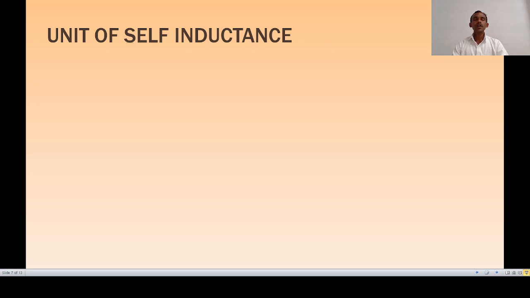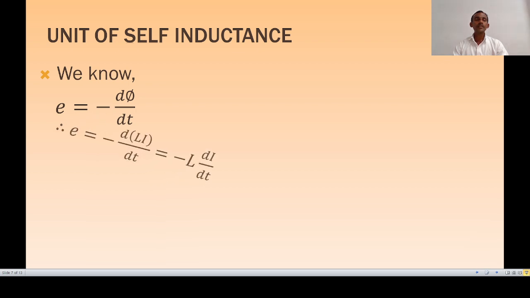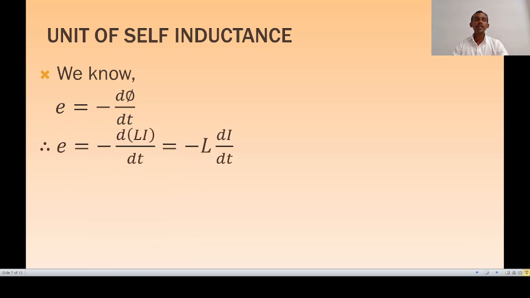Now, unit of self-inductance. As we know, according to Faraday's law, E is equal to minus d phi by dt, and phi is equal to L into I. Therefore, E is equal to minus d by dt of L into I. L is a constant quantity, so taking it outside, E is equal to minus L into di by dt.